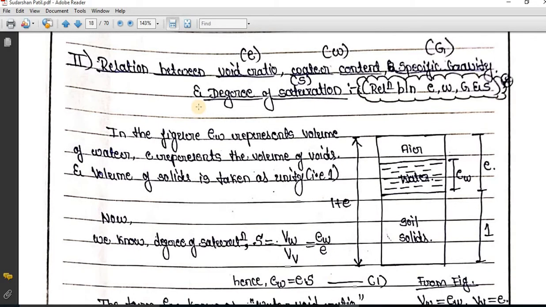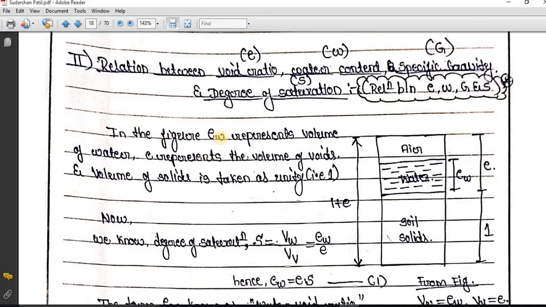Always remember, whenever a question comes in your examination, like derive the relation between these terminologies, you have to start with the phase diagram. So you have to draw the phase diagram and then start with it. Remember this. Now you can see the relation between void ratio, water content, specific gravity and degree of saturation. That is the relation between e, small w, G and S.